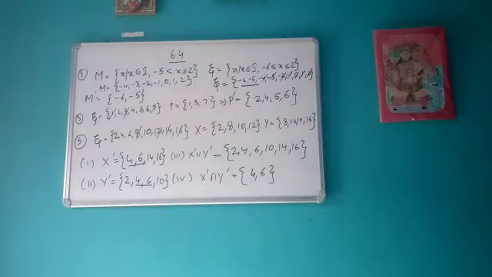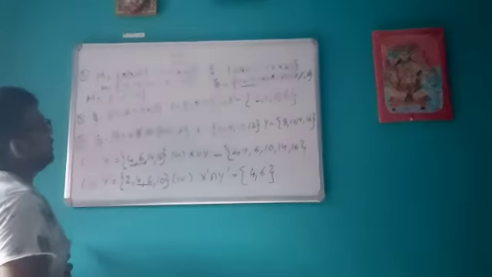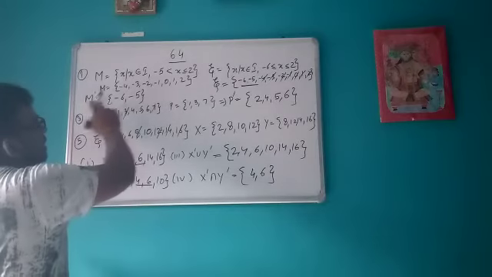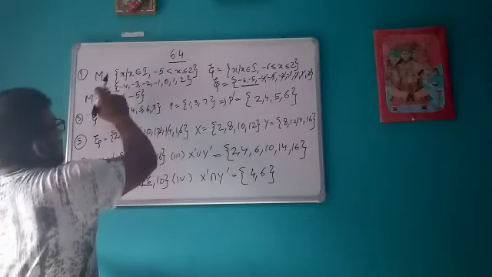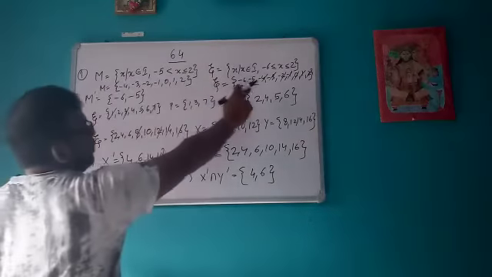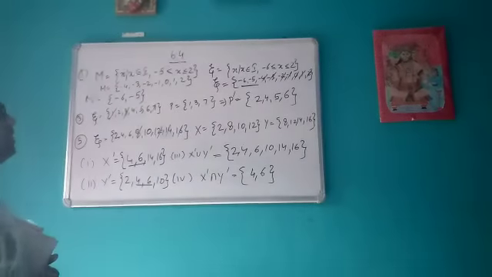Okay, so like this, first you read the universal set. Then in order to calculate the complement of the set, you will write the elements which are not present in the set M. So what was not present there? -6 and -5. So it becomes your complement of the set.